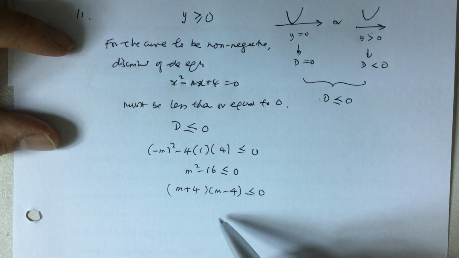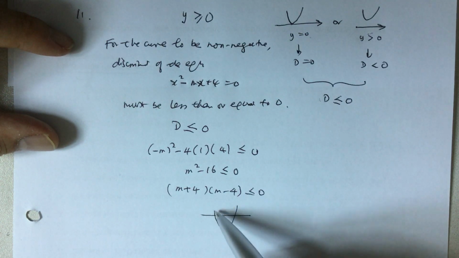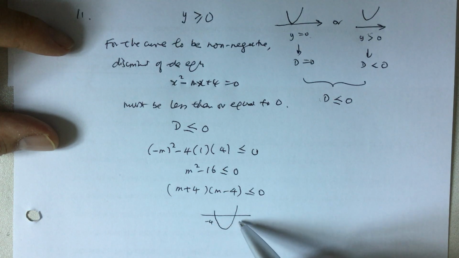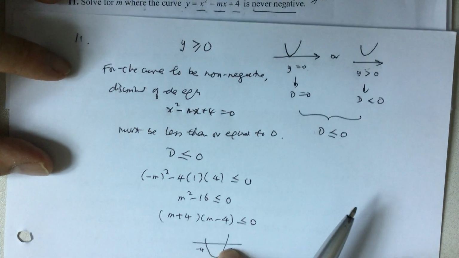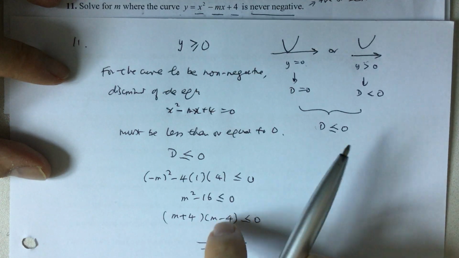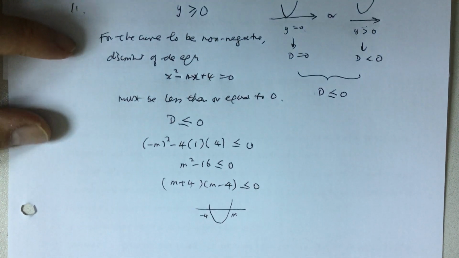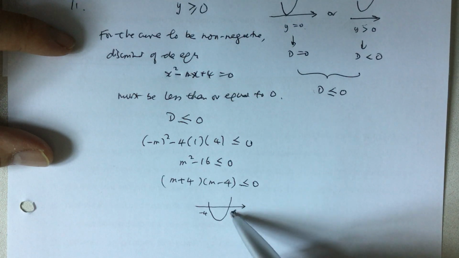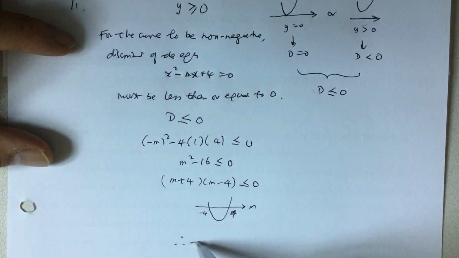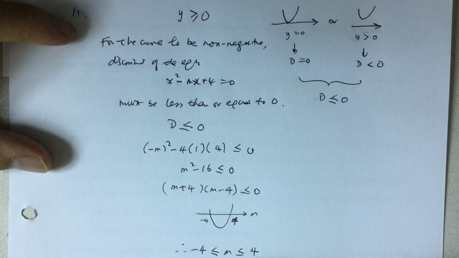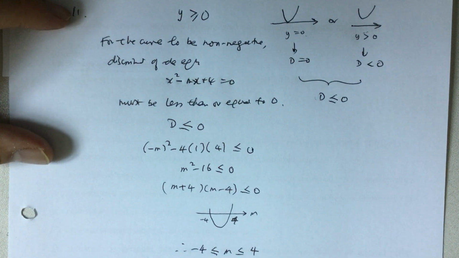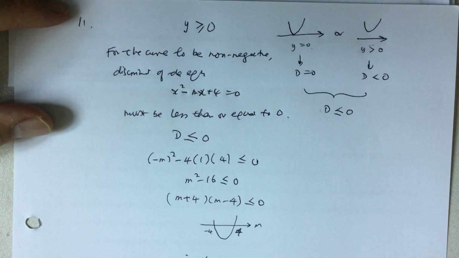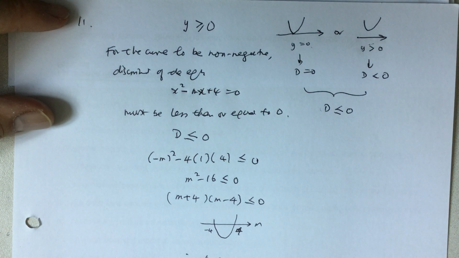To solve this, you need to find the roots: negative 4 and 4. Right? Note that this curve is different from the earlier one. This is the curve for the quadratic inequality. Less than or equal to 0, so m must be in between negative 4 and 4. So that is the answer. When the question says solve for m, it means to find the range of values of m, because here m is not a specific value, it's a range of values. So the answer is in inequality form.